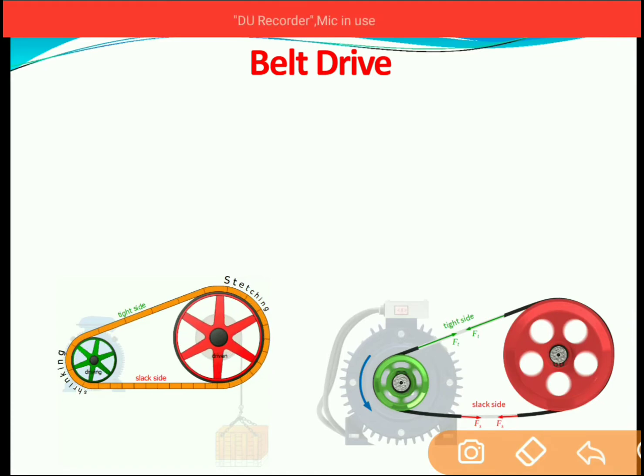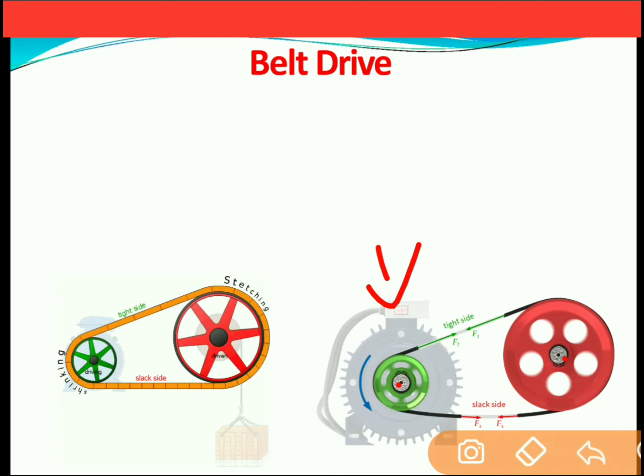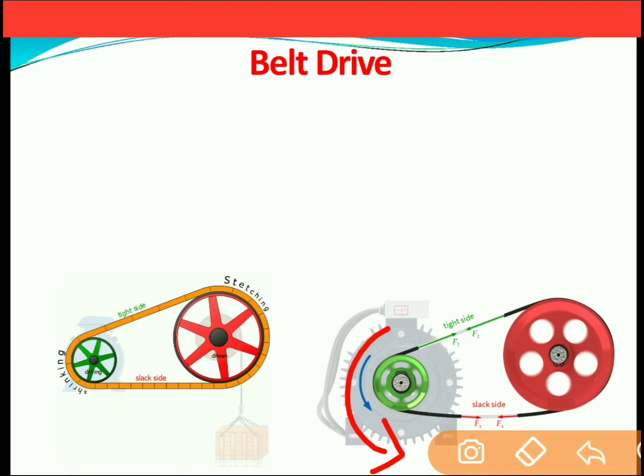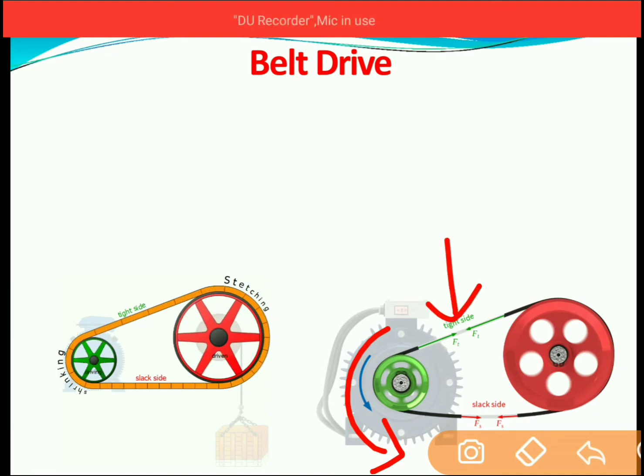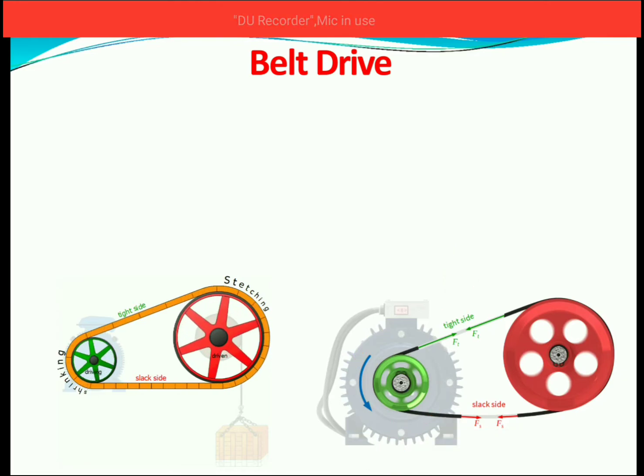As you see in this figure, driving pulley and driven pulley. This is a motor. Power is transmitted from the driving pulley to the driven pulley, and this driving pulley is rotated in the anti-clockwise direction. Now, as it moves in the anti-clockwise direction, the upper part is getting tight. So there is a tight side, it will get stretched, whereas there is a loose end of the belt at the bottom, and this loose end is considered as the slack side.